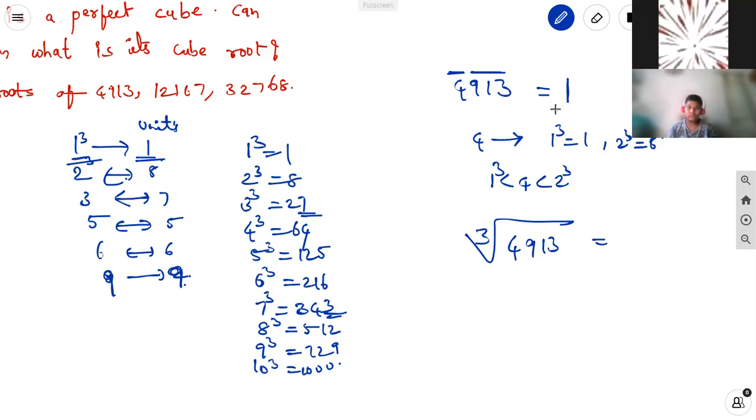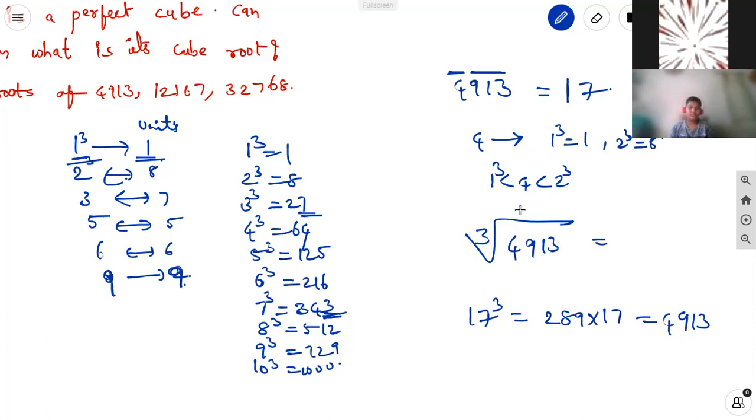For 3 in the units place, we take 7. So it's 17. Let us check 17 cubed. 17 into 17 is 289, and 289 into 17 again gives 4,913.